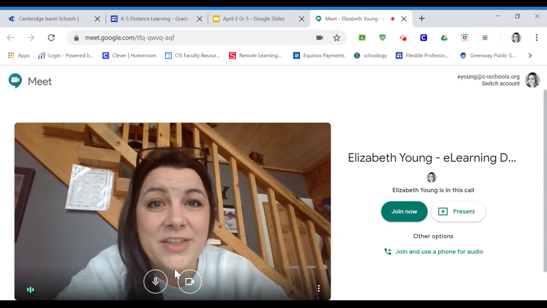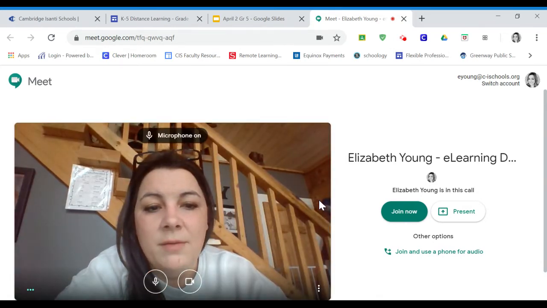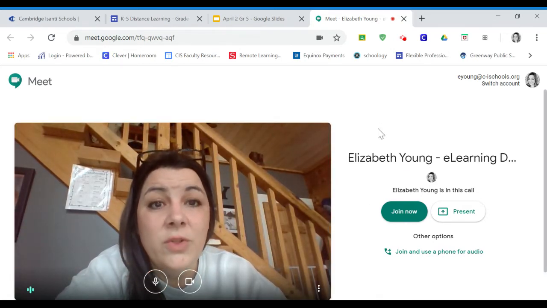And when you get to that Google Hangout, you're going to be clicking microphone off. And you will click video off. And there your camera will disappear. Then you will be able to join. Okay, that's how we want you to join any Google Hangout.